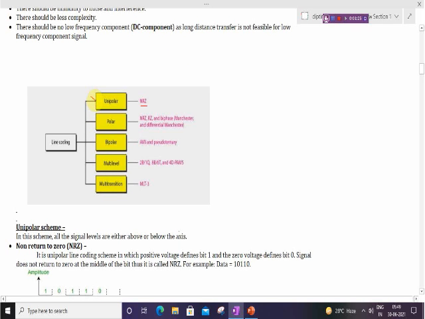In the previous video, I discussed the unipolar and polar schemes. In unipolar, the scheme uses only one voltage, in polar it uses two levels of voltage, and in bipolar it uses three levels of voltage. So let us discuss the bipolar scheme.